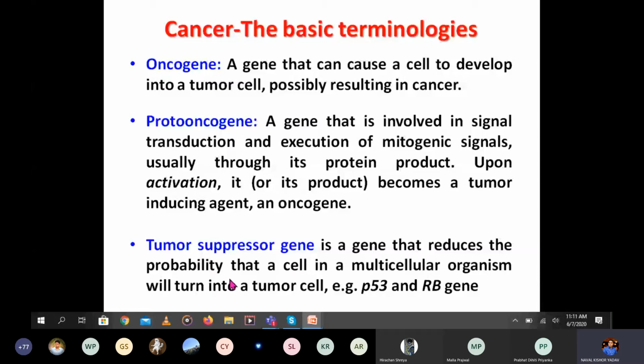So here you can see oncogenes cause cancer by changing the normal cell into tumor cells, and tumor suppressor genes reduce tumor development. Examples are P53 and RB.